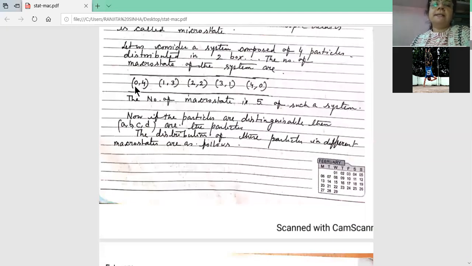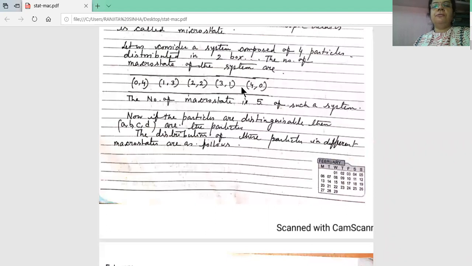So we have 4 particles in 2 boxes. We have 1, 2, 3, 4, 5 possible arrangements, so the total number of macrostates is 5. Under each, we have calculated the microstates. Under the 0,4 macrostate, what will be the total number of microstates? Under 1,3? Under 2,2? Under 3,1? And under 4,0?